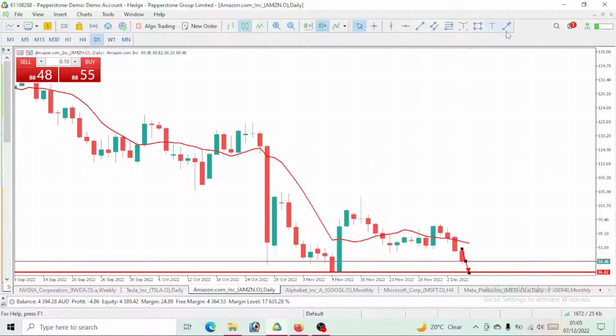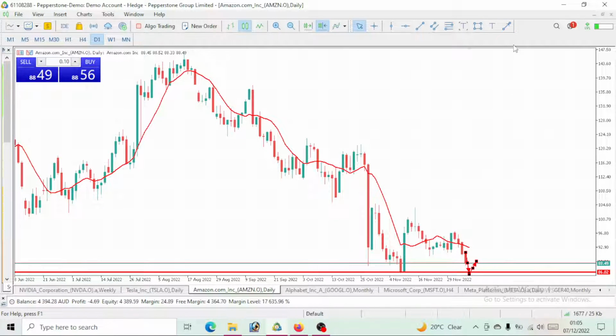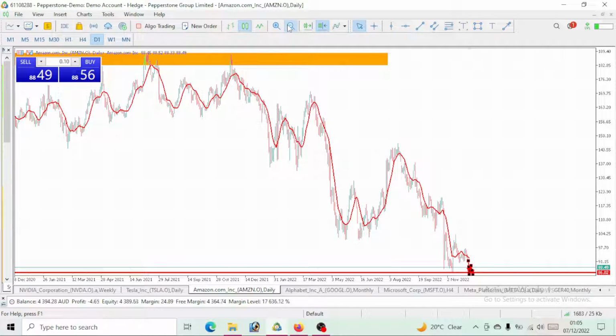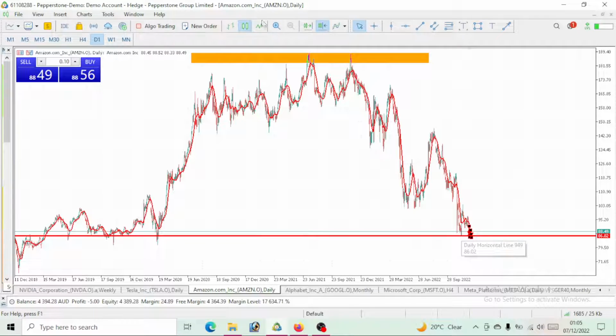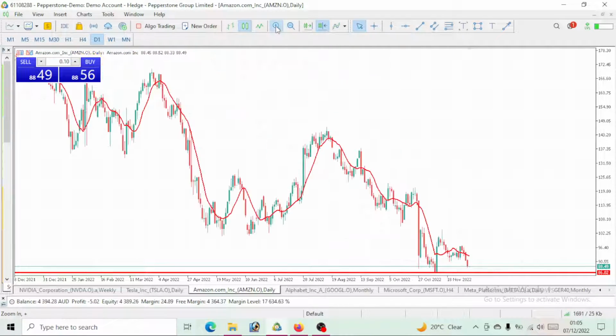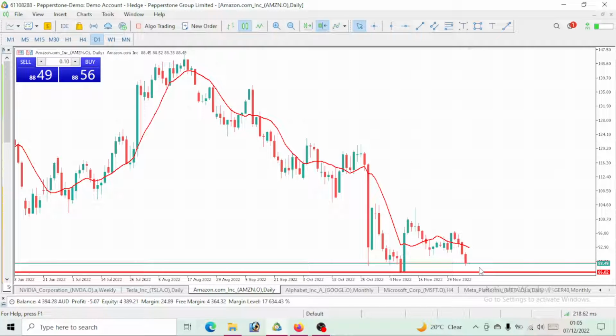Once it gets to a level of 86, then we can expect a pullback, which will give us a bullish move on Amazon, right? After the pullback, what do we expect next? Another bearish move on Amazon. So we would expect a pullback once it gets to a level of 86. After the 86, a pullback needs to be made. But first of all, we want to go to 86.